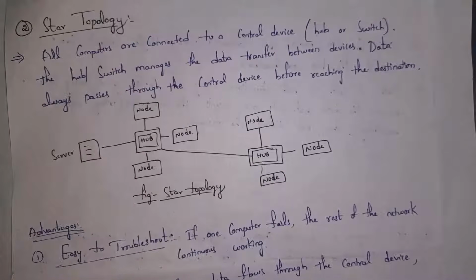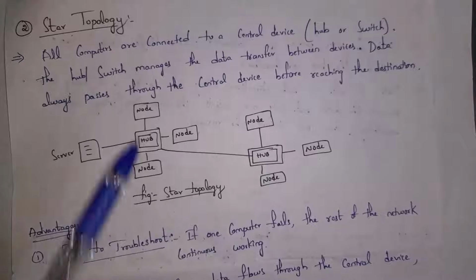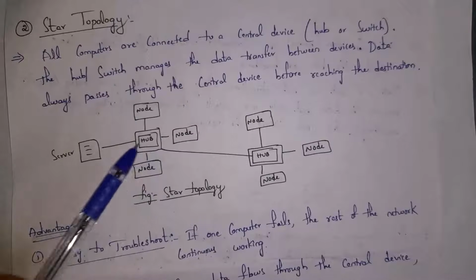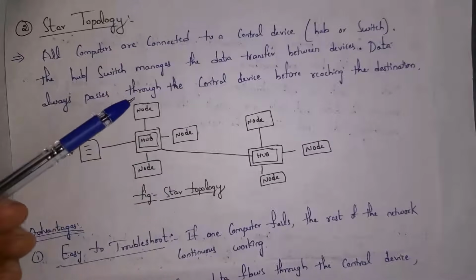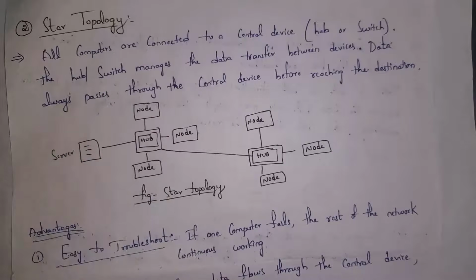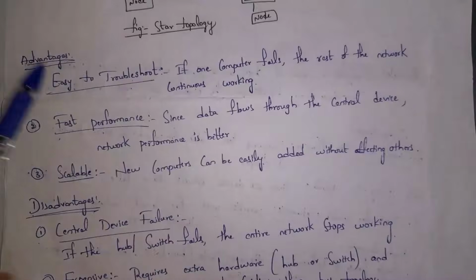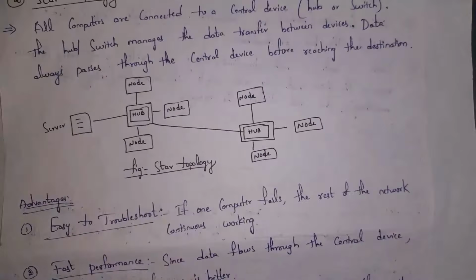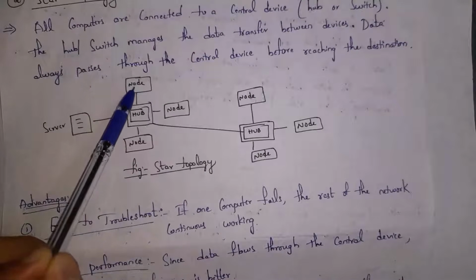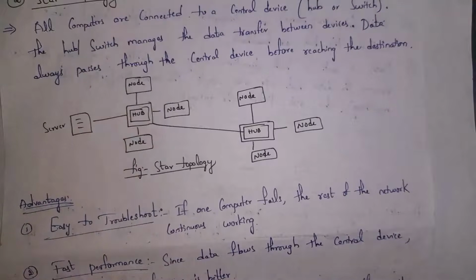So in star topology, there will be a central device called hub, or you can also use switch. They are devices like routers. They will transfer data from one computer to other computer. These are advantages of star topology. And the first one is easy to troubleshoot. Guys, for example, if you consider bus topology, if there is cable break, all devices cannot communicate with each other. But whereas in star topology, if one computer fails, remaining computers will work. So even if one computer fails, there is no problem.